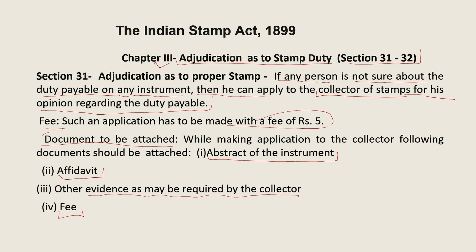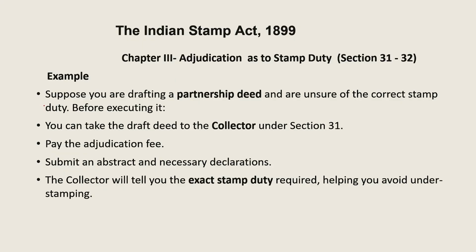So when a person wants to know the exact fees to be paid on a particular instrument, this is the procedure. Section 31 says you have to apply by an application, pay a fee of rupees 5, and attach one affidavit, the abstract of the instrument, and any other evidence which the Collector requires in respect of that instrument, and then pay the fees.